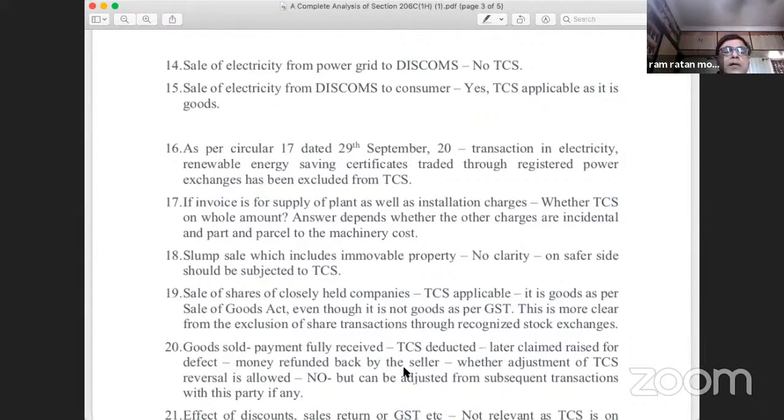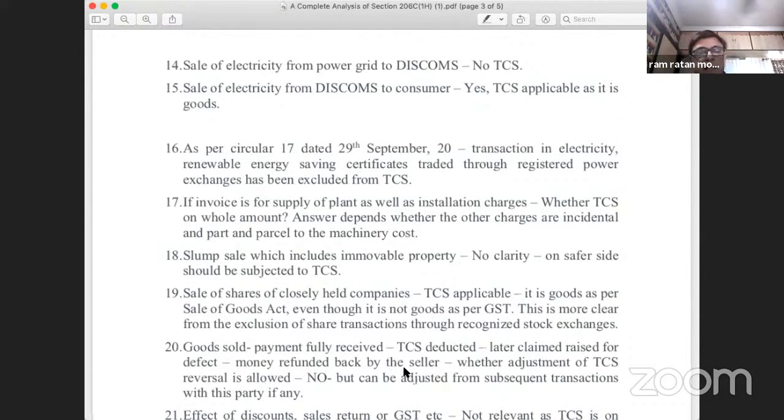So the sale of shares of a closely held company will be subjected to TCS even if the concerned assessee is not dealing in shares. Still, the same will be covered in the definition for the purposes of Section 206C(1H). This is my view, but there are some learned professionals who are of the view that since I am not dealing in shares, this should not be subjected to TCS.